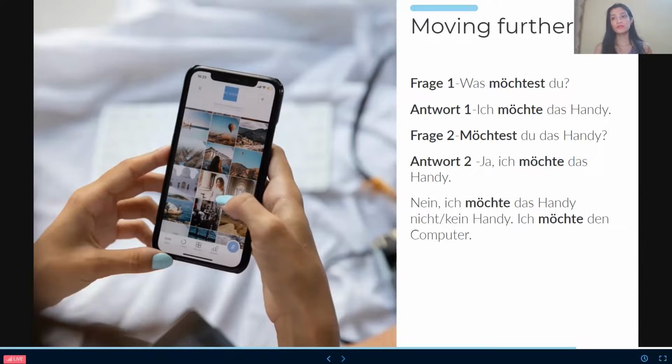Like möchten: I want chocolate, or I want to eat chocolate. Or mögen: I like this girl, or I like to talk to this girl. So, people, here they are both complete in möchten and mögen. That's the reason I call them independent modal verbs. Because even if we put a verb and even if we don't, they are already complete. So that's the reason I haven't put any verb after this. Even if I want to, I can put it like was möchtest du haben or was möchtest du? What do you want to have or what do you want? And then you can just complete it all together.